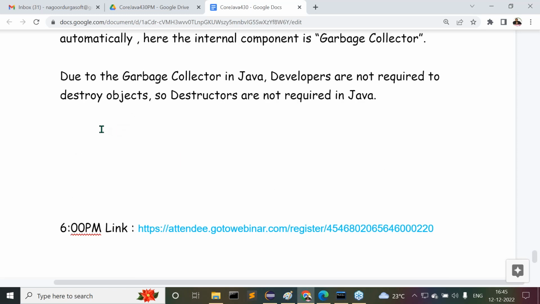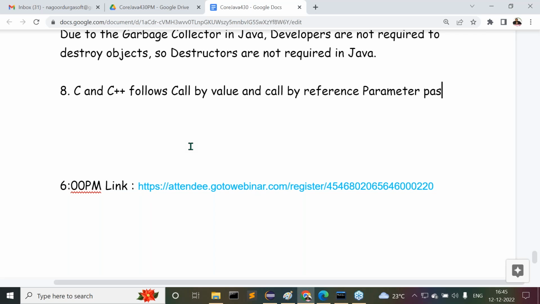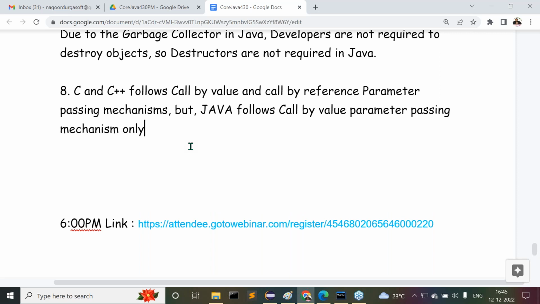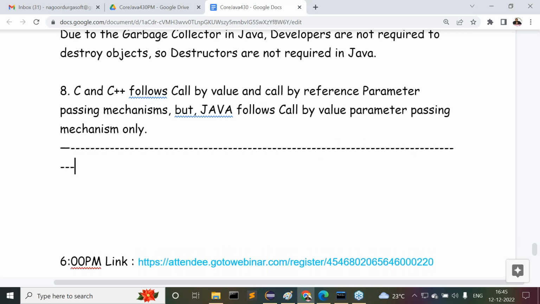And the next point, another point we have to understand. All right, so the eighth difference. Observe carefully.